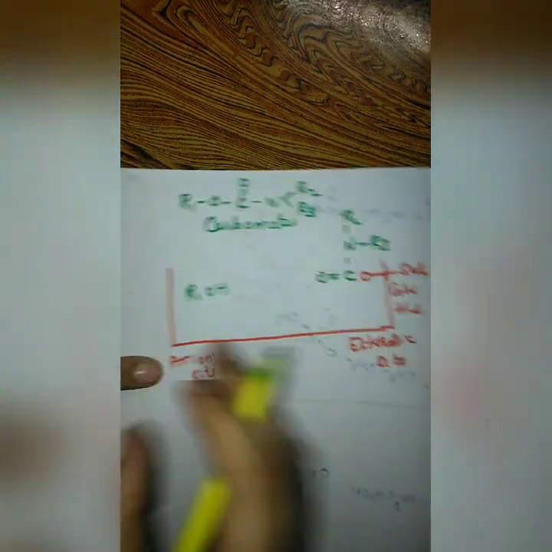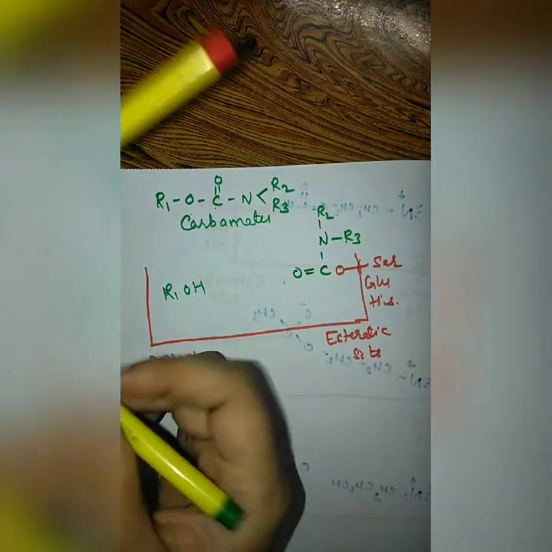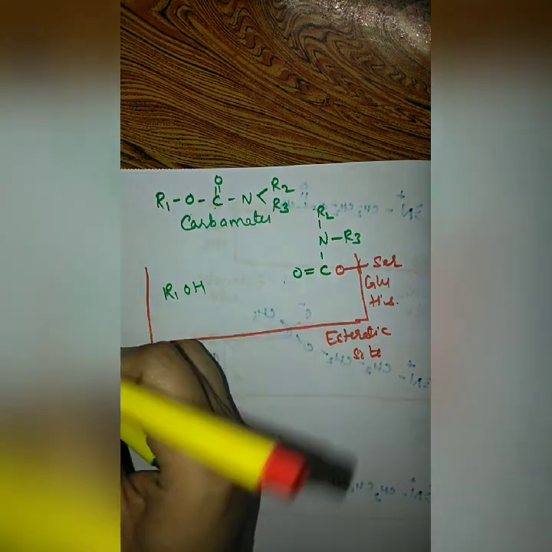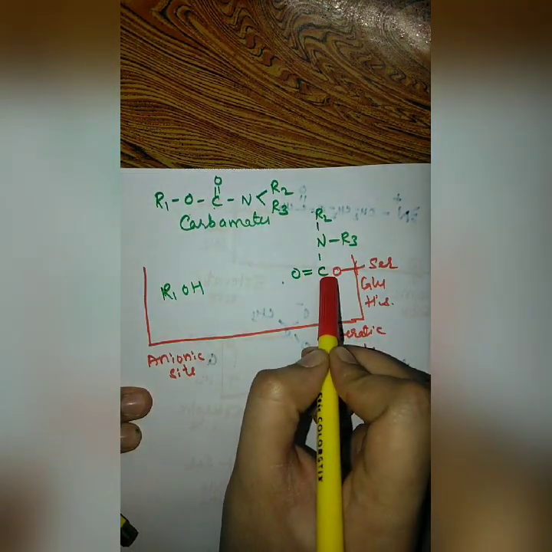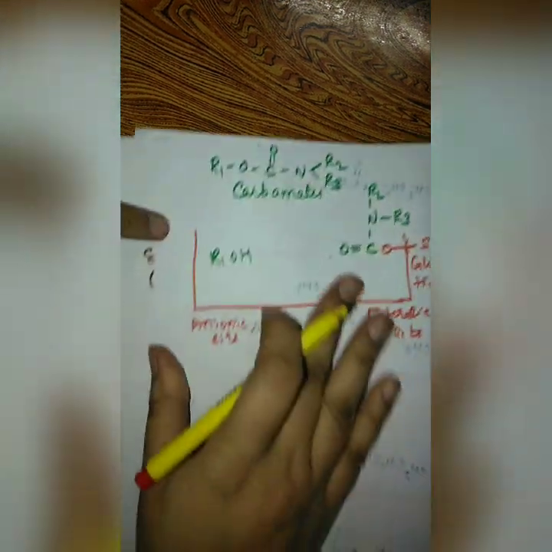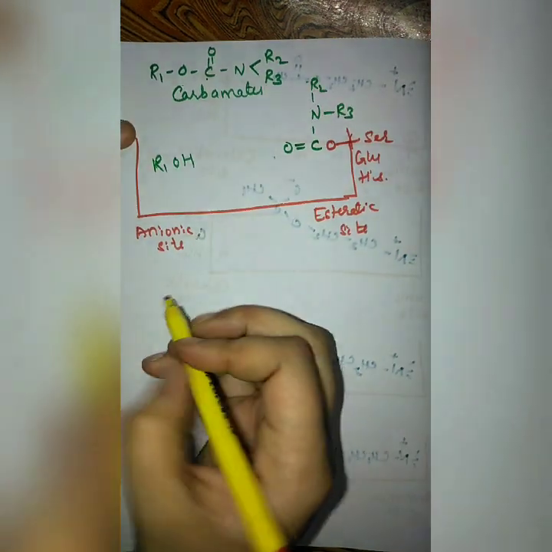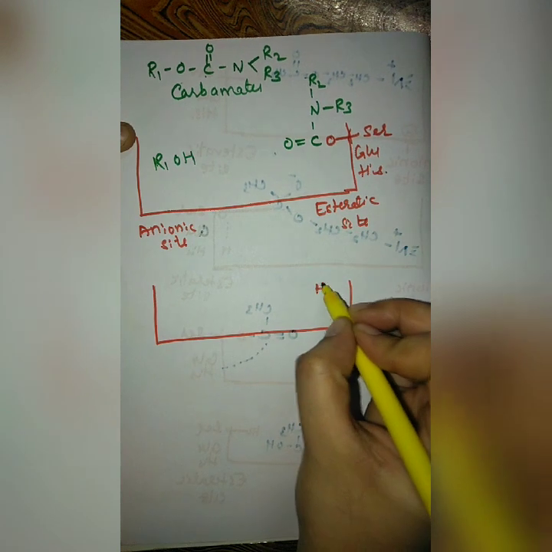So these carbamates are holding the enzyme in this condition for some period of time, and later on it will be removed out. So this labile covalent bond will be inhibited after some time, and this enzyme will be coming back to its normal condition.